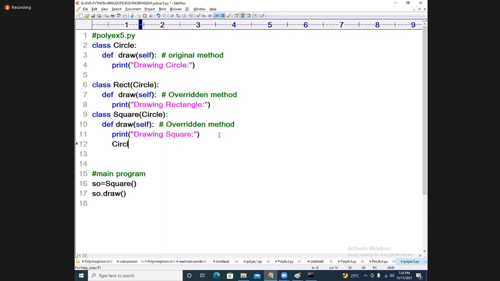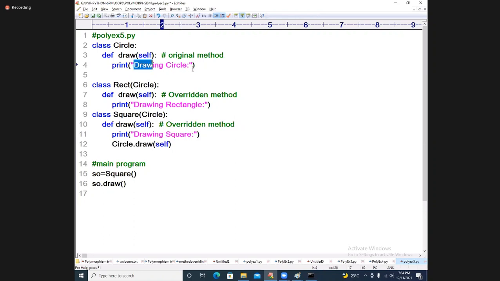Circle dot, statement. I am expecting now, statement dot. Circle dot draw of self, you need to write. Circle dot draw of self. Beautiful. Circle dot draw of self.